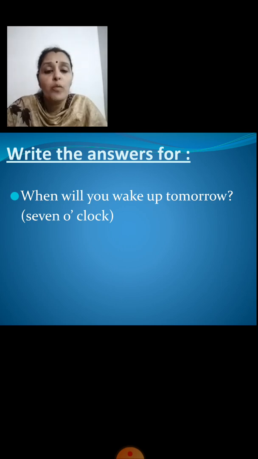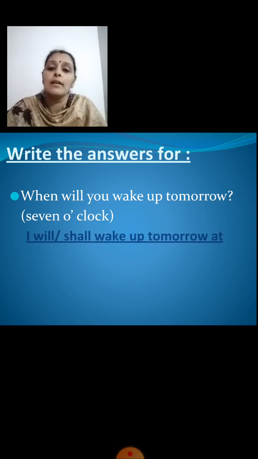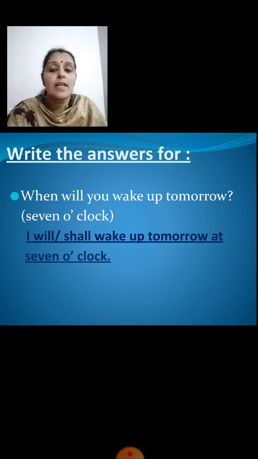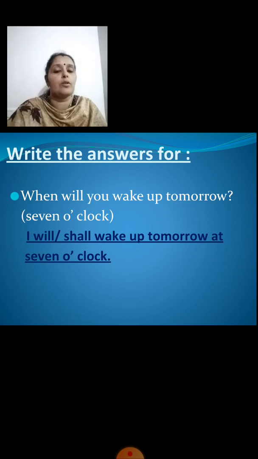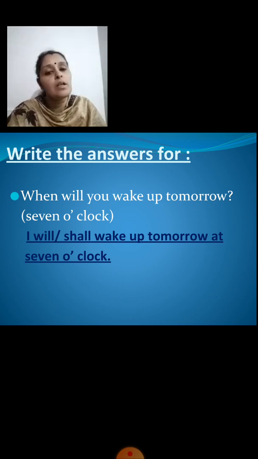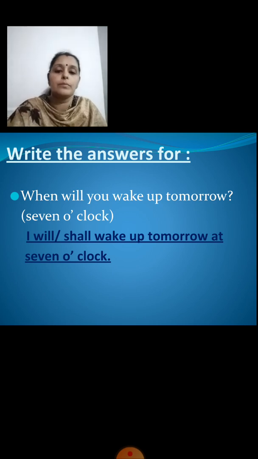The answer should start with I. I will wake up tomorrow at 7 o'clock, or else I can also write I shall wake up tomorrow at 7 o'clock. So I can use will also here, or I can use shall also here.